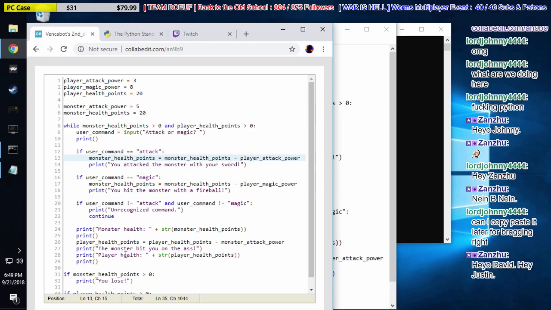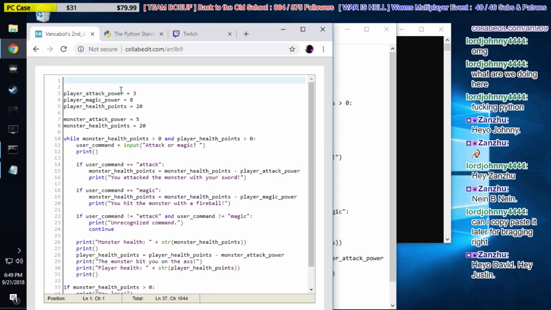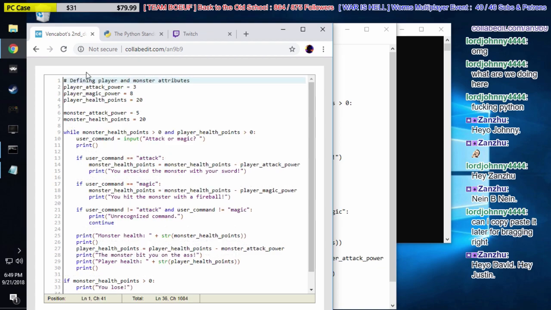So I wrote some notes for Justin and Kaiju last week. I don't think I mentioned this in the last stream, but in Python, any code you write after a hashtag or a pound sign or a number sign, whatever you want to call it, is ignored by Python. They call that a comment. So you can actually just put whatever you want in there. So I'm going to comment this code a little bit and write down what all is going on. Here in this first block of code, we have defining player and monster attributes. That's where we do all this, right there.